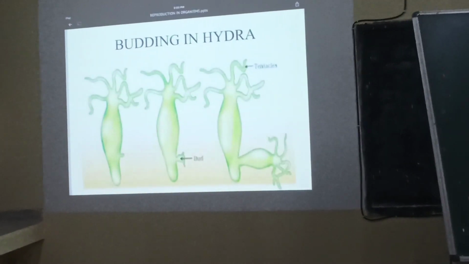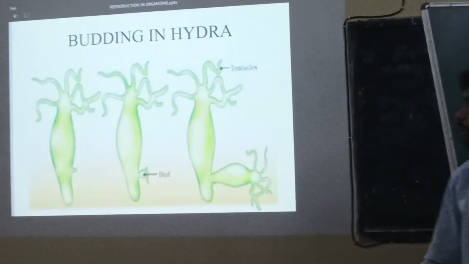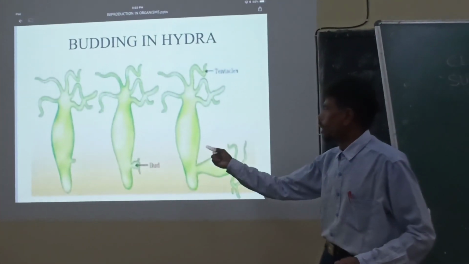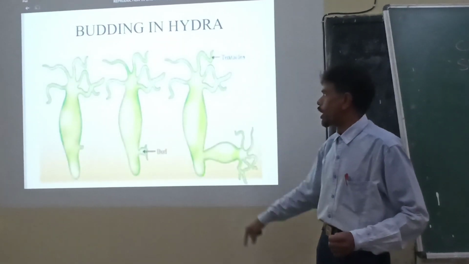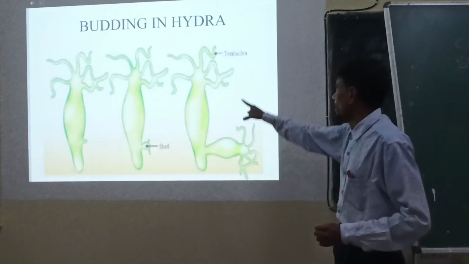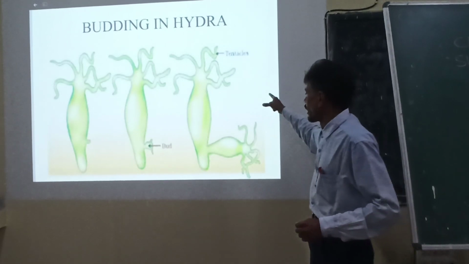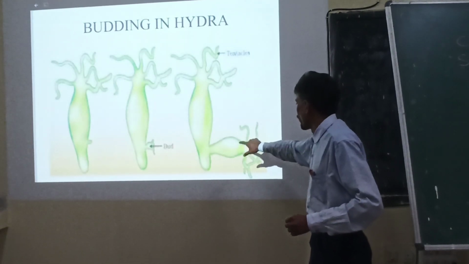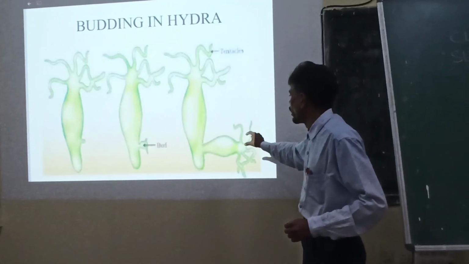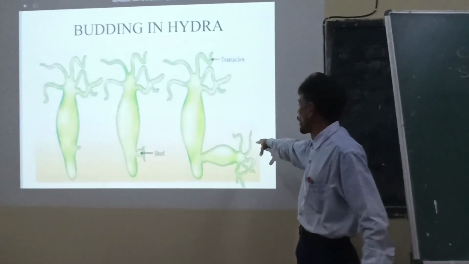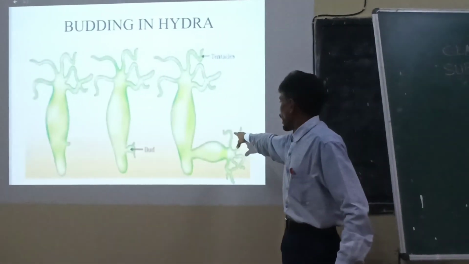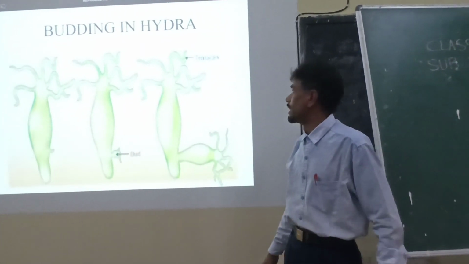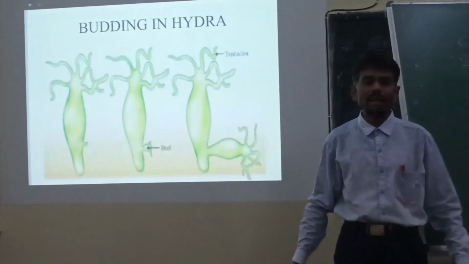Next type of asexual reproduction, again we see the same budding in case of Hydra. A small outgrowth develops from any part of its body apart from the tentacles. These are the tentacles, the locomotory organ, and this bud further develops, gets matured, and ultimately when it fully matures, the tentacles develop in the offspring and it gets detached from the parent body and starts living as a completely separate individual.